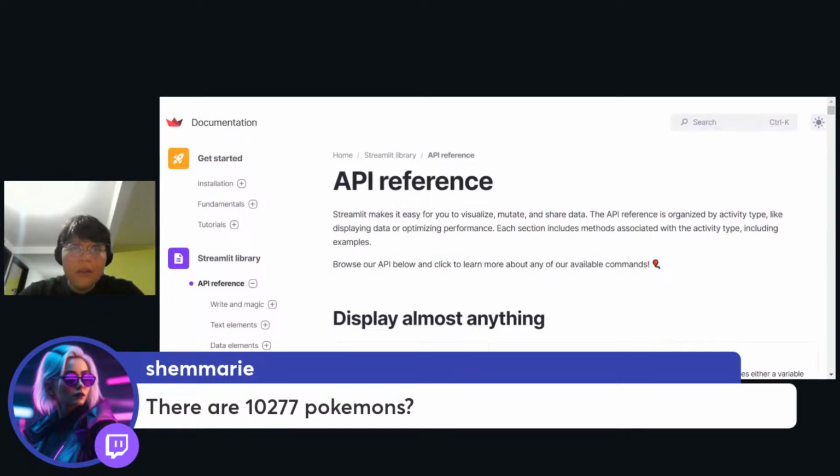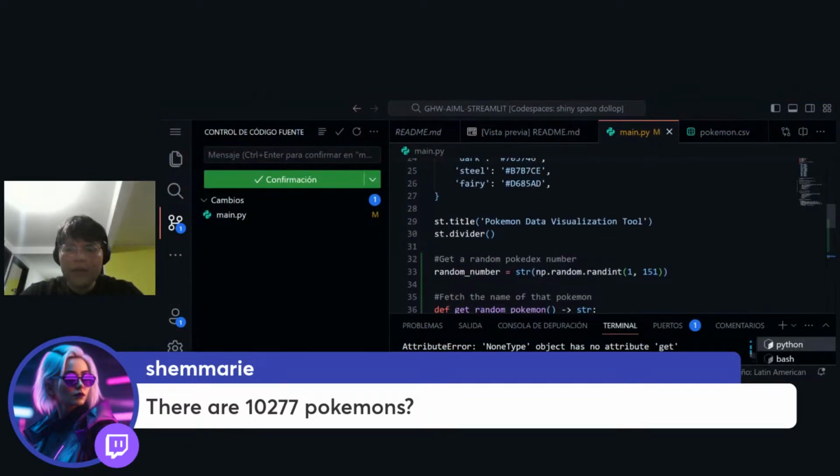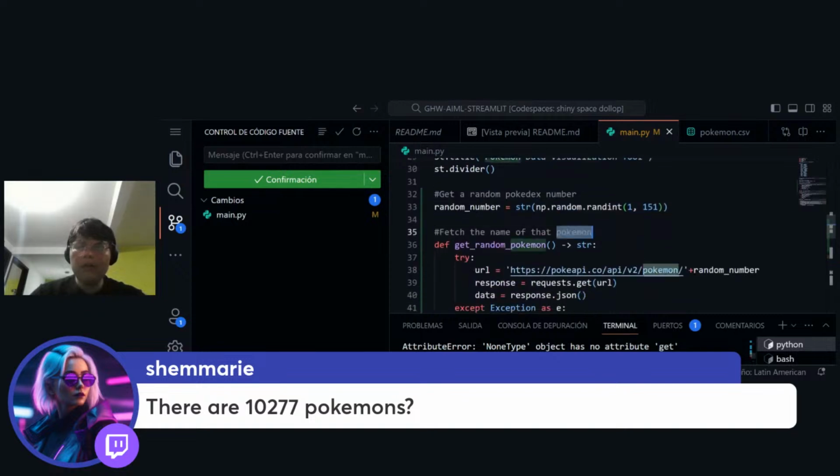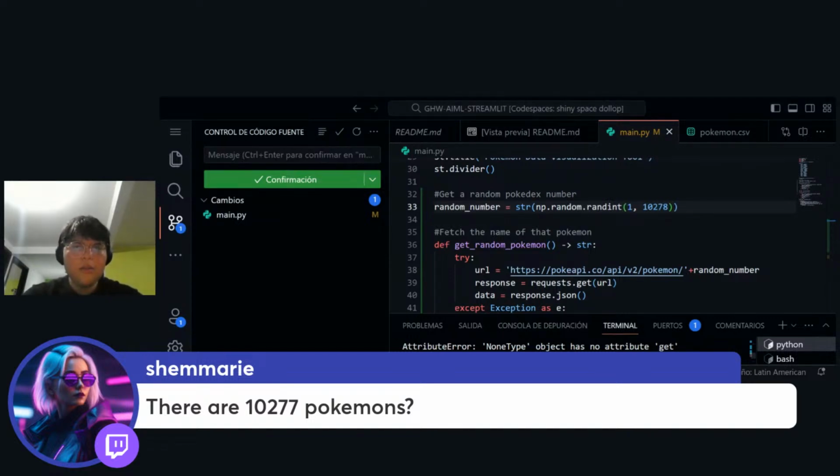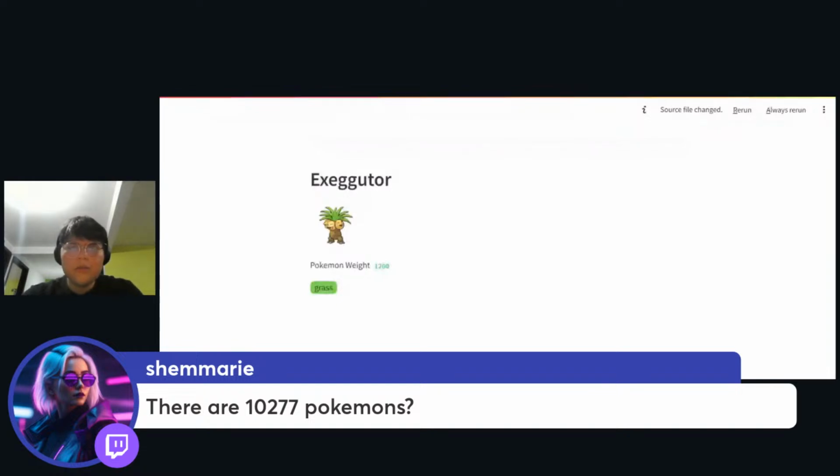Yeah, you're right. So let's just try to update this number. So instead of getting the original 150 Pokemons, let's try to get, I don't know, 2,278, I think it was. Let me share my tab again and let's try to see this.